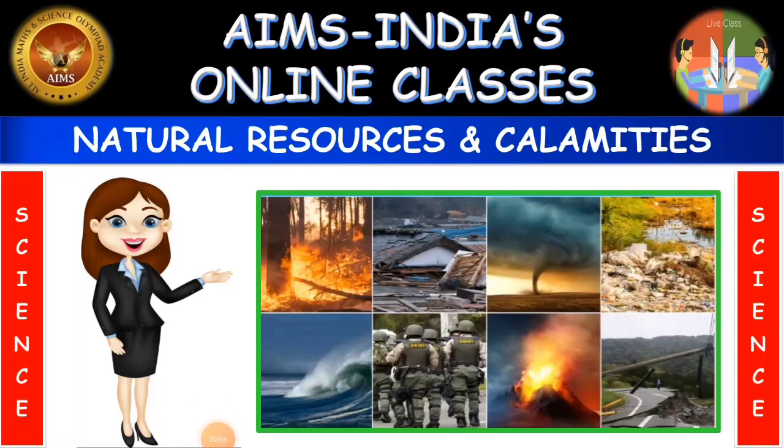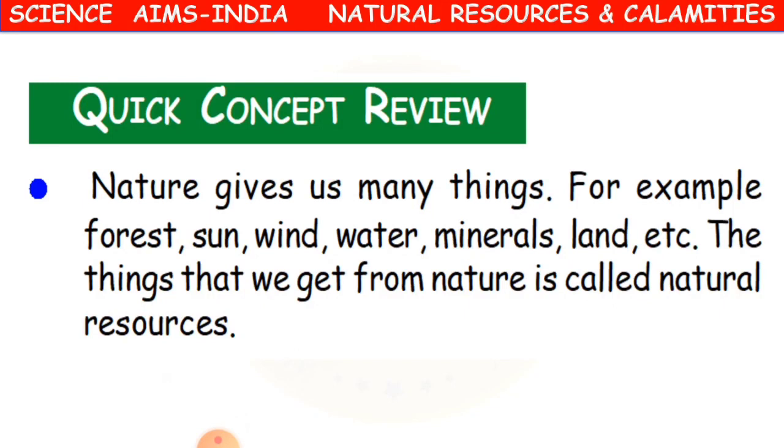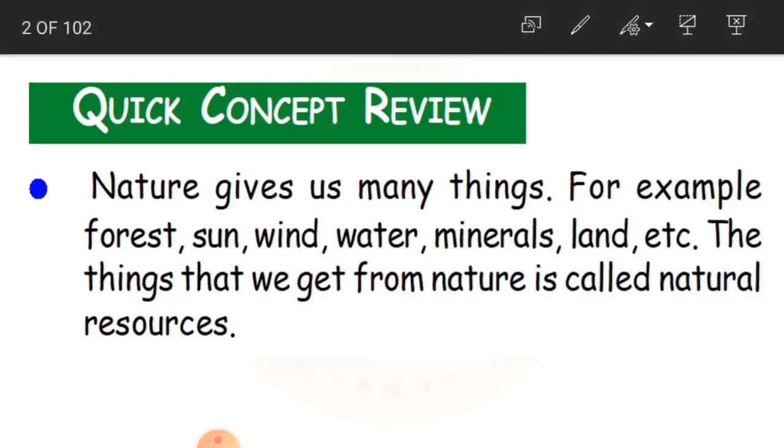So today from our science subject, we are going to start a new chapter, that is natural resources and calamities. Okay children, as it is said here in the quick concept review, nature gives us many things, like for example forest, sun, wind, water, minerals, land, etc. The things that we get from nature are called natural resources.